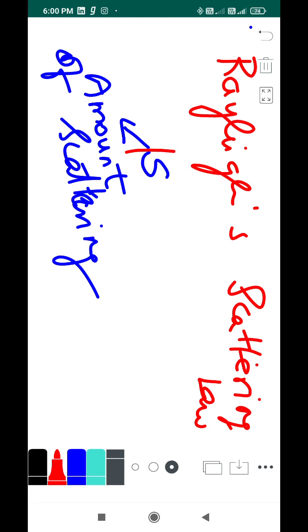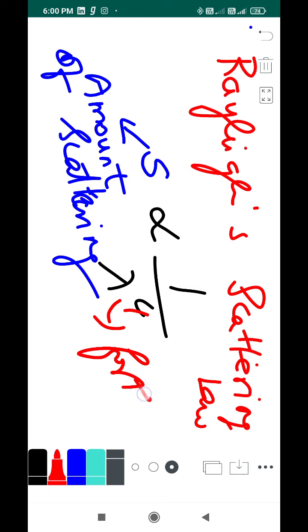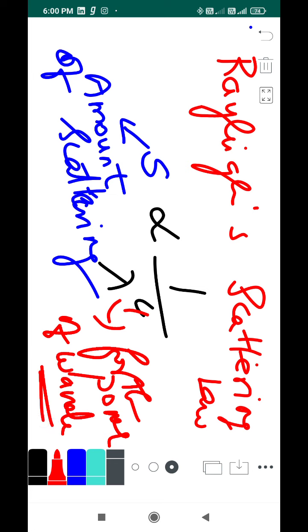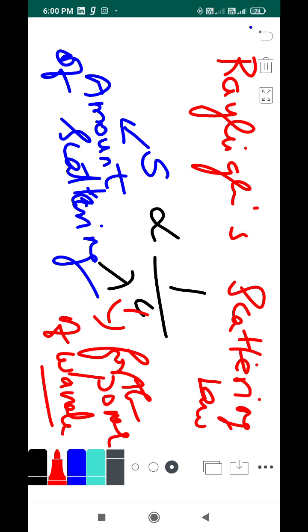By default this S is proportional to 1 by lambda to the power 4, the fourth power of wavelength. You know what lambda is, right? Lambda means wavelength, and we have seen one beautiful expression: wavelength into frequency equals velocity of light. Not only velocity of light, the velocity of any wave equals the wavelength of the wave into the frequency of the wave.